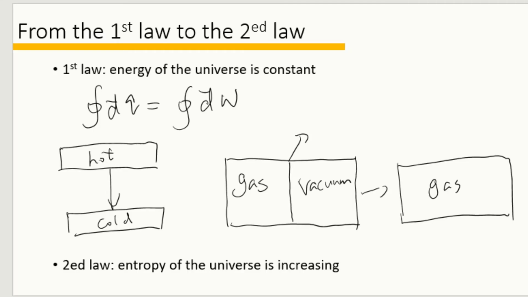So the first law does not tell us why this spontaneous process happened, why the process cannot just go back in the other direction spontaneously. And with the second law, we will understand what determines whether something happens spontaneously, what determines where the equilibrium is, and the direction that process would have to go in order to reach equilibrium.